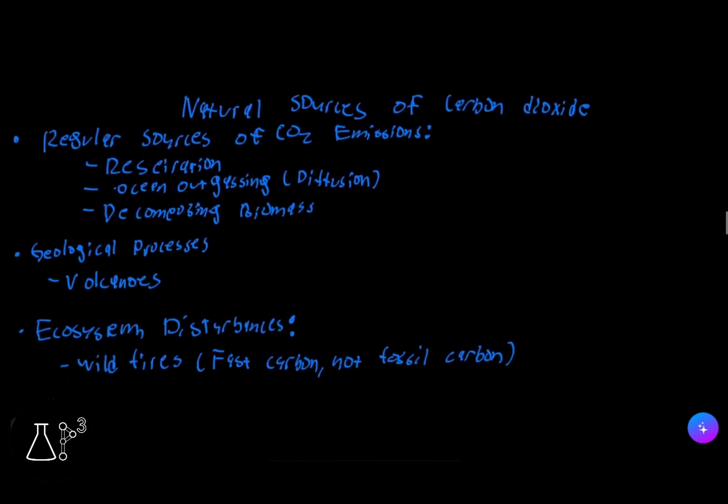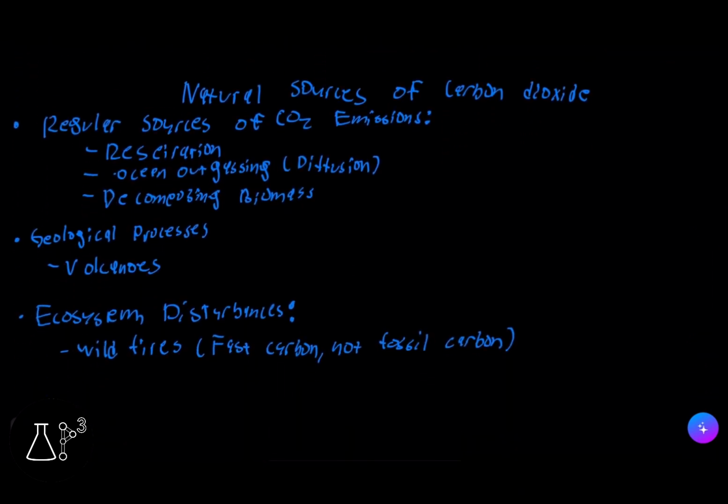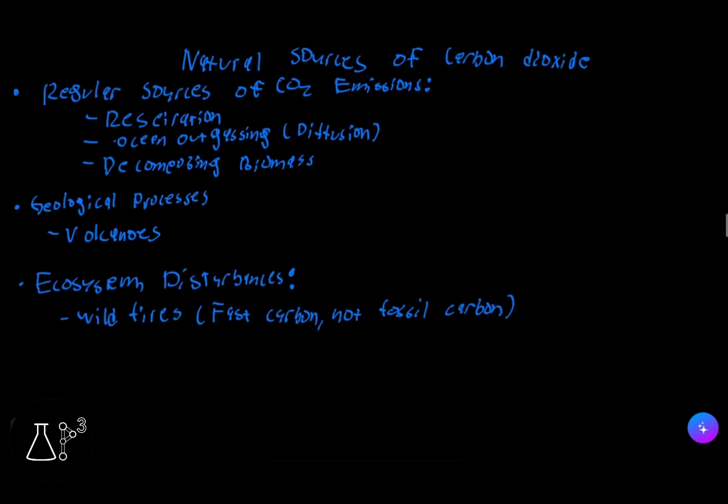So natural sources of carbon dioxide, CO2, and regular sources of CO2 emissions can be respiration, ocean outgassing, another term for which is diffusion, and decomposing biomass. The geological process of it could be from volcanoes, and ecosystem disturbances can be from wildfires. It's fast carbon, not fossil carbon.